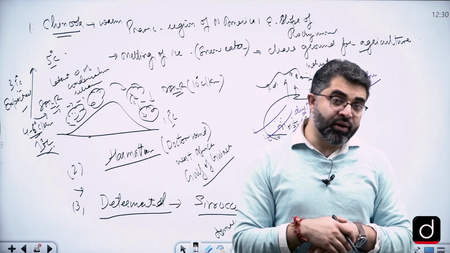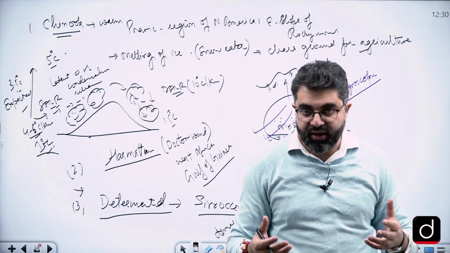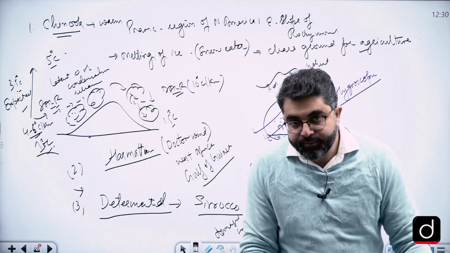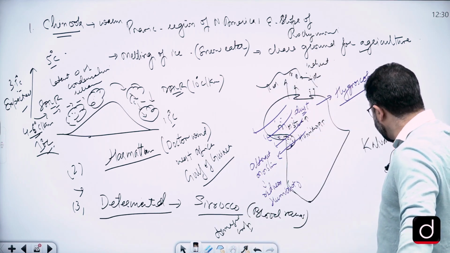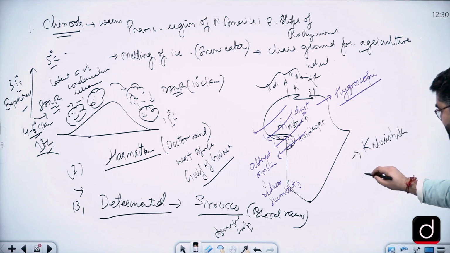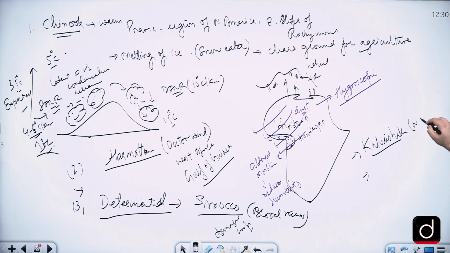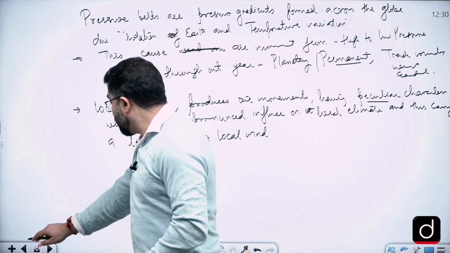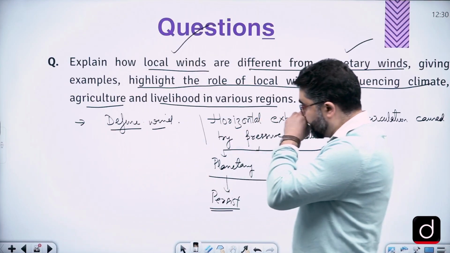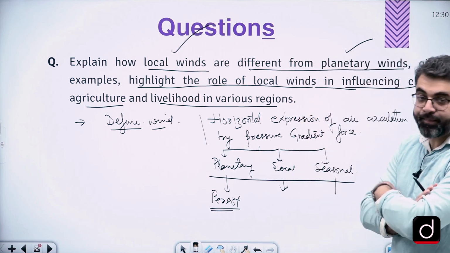At the same time, some local winds can also bring thunderstorms, like Kal Baisakhi in India, which brings thunderstorms in the northeastern and eastern part of India, and another such wind is the nor'westers, which bring thunderstorms in New Zealand. So these local winds have a very long effect on the life of agriculture and overall life.